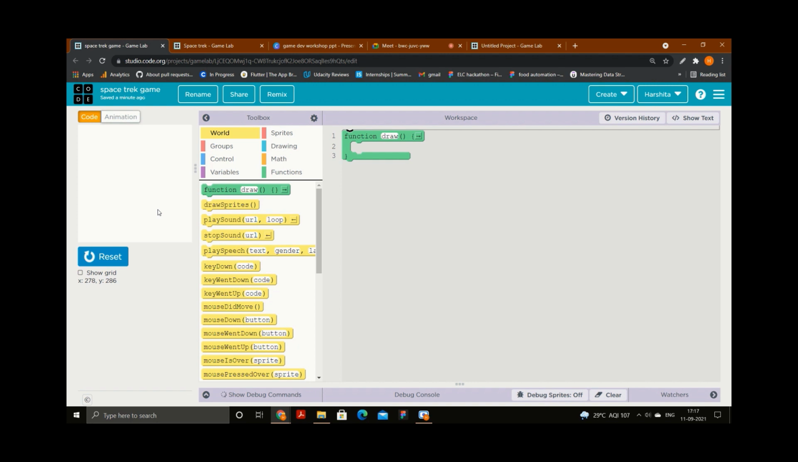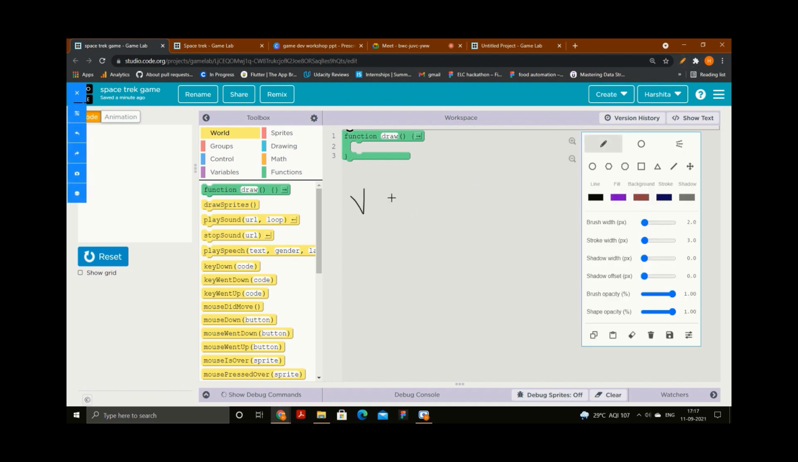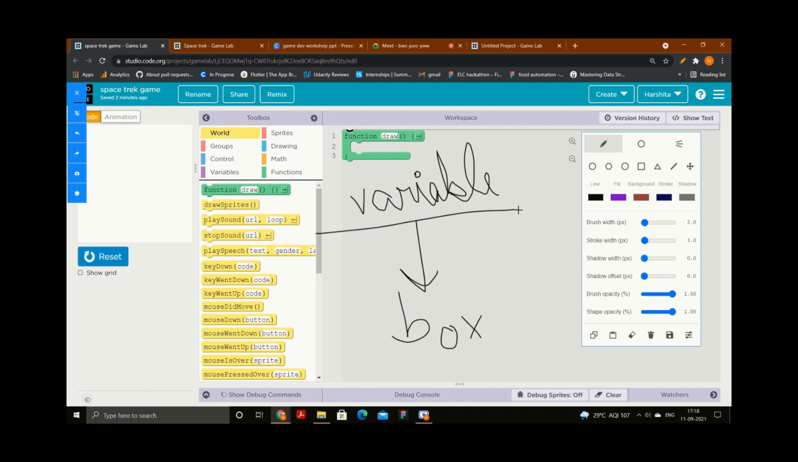In coding language, this box is known as variable. So what is variable? Variable is nothing but a kind of box to store any value inside it. You can store any number inside it, any value, any animation, or anything. So variable is just like a box. Understood? Variable is a term that we use in our coding world.